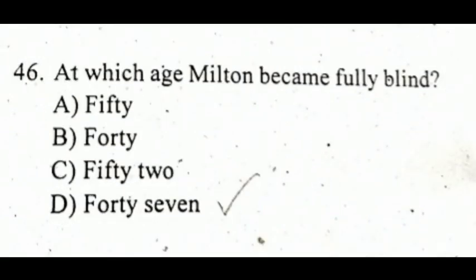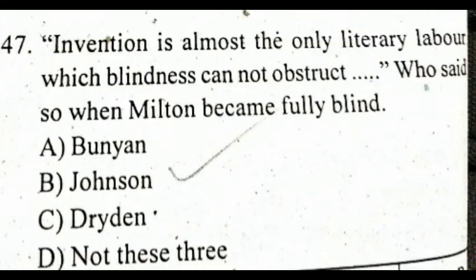At which age did Milton become fully blind? At the age of 47. At the age of 47, Milton became fully blind. Invention is almost the only literary labor which blindness cannot obstruct. Who said this when Milton became fully blind? It is Johnson. Johnson, when Milton became fully blind, said that invention is almost the only literary labor which blindness cannot obstruct.